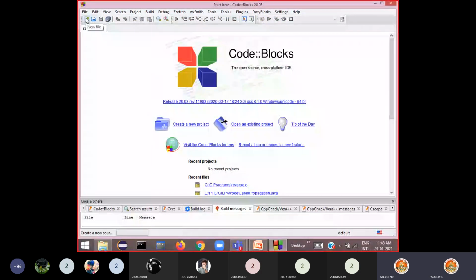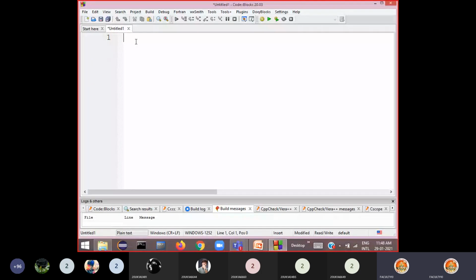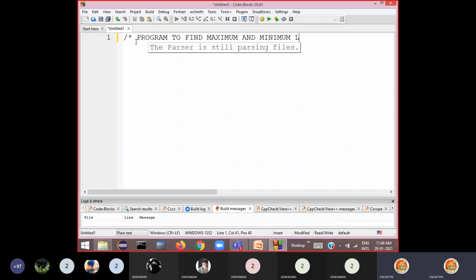Now create an empty file here. Now I'm writing the program here. What is the first line to be written? Write the comment here: program to find maximum and minimum element. You can say element or number in a list, in an array, in a list. The question will be in different forms, but the meaning is the same. What is the next line to be written? Include the header file.